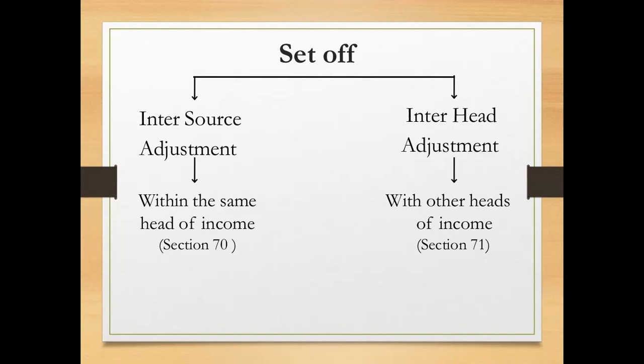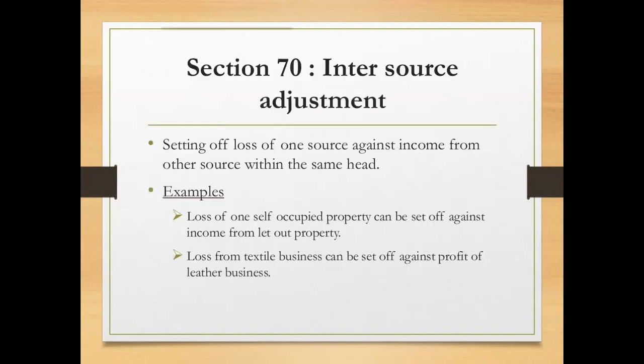So let us see in detail the meaning of inter-source or intra-head adjustment and inter-head adjustment. First one, section 70, inter-source adjustment or intra-head adjustment. It is nothing but the setting off of losses of one source against the income from the other source within the same head. For example, if the assessee has two businesses, one business is earning a profit and another business is earning a loss.